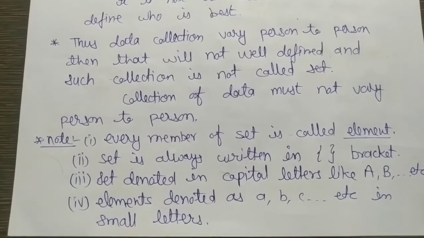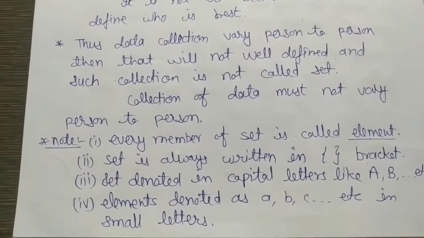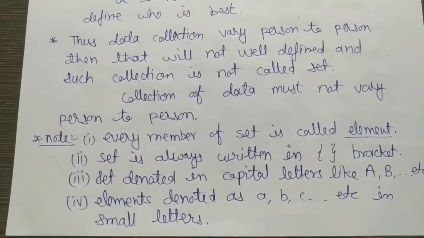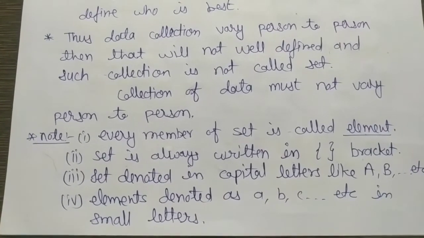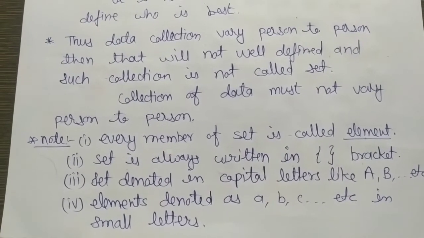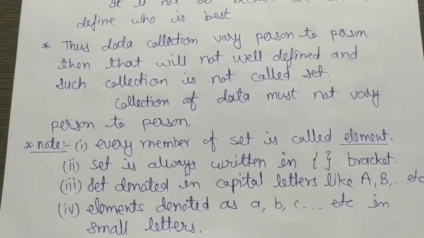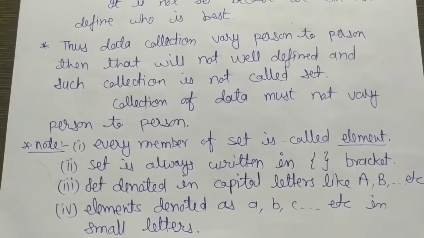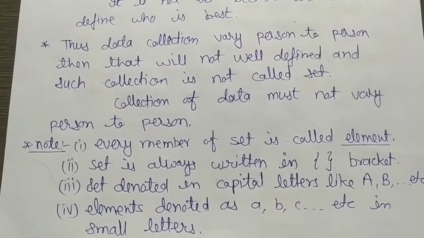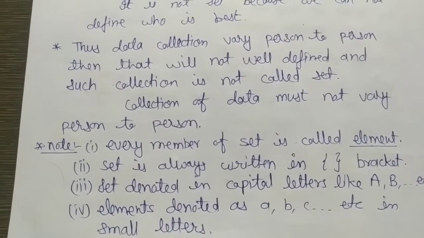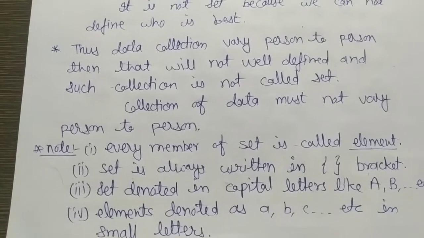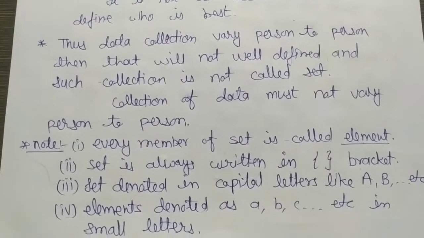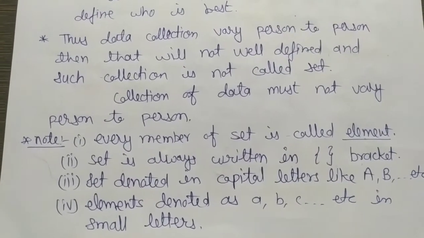Now, always remember, if a definition of a collection of data is given to you, and that definition contains words like intelligence, talent, beauty, or dangerous, such kinds of words cannot be measured.